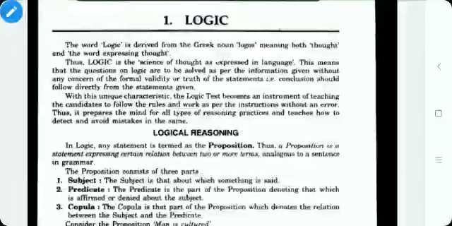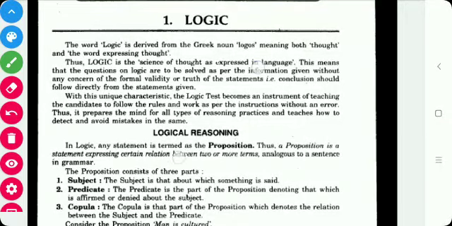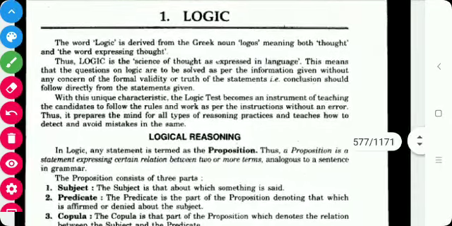Dear students, today we will start with Unit 3, that is logic. The word logic is derived from the Greek noun logos, meaning both thought and the word expressing thought. Thus, logic is the science of thought as expressed in language.